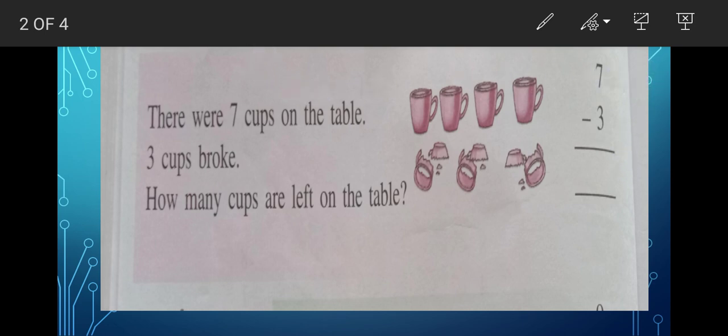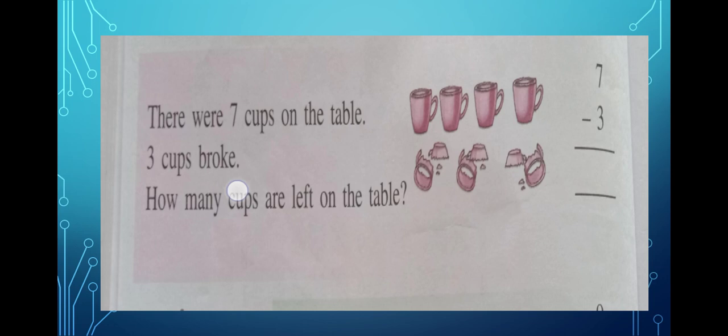Okay? So ready? Now let me read out the question for you. Okay? So this is, there are 7 cups on the table. Okay? So how many cups are there? 4 here and 3 broken, isn't it? So 3 cups broke. Alright? So there are 7 cups on the table, 3 cups broke. So how many cups are left on the table?